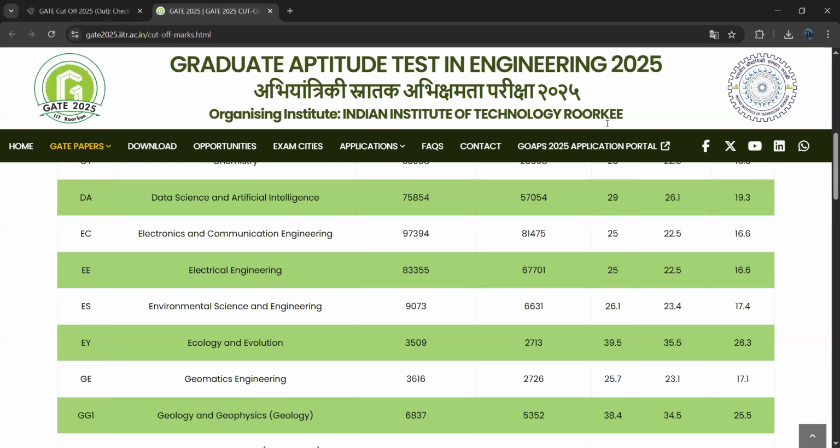So the cutoff for the general category is 29 marks. The cutoff for the OBC or EWS category is 26.1. Coming to SC, ST or PwD candidates, 19.3 is the cutoff marks.